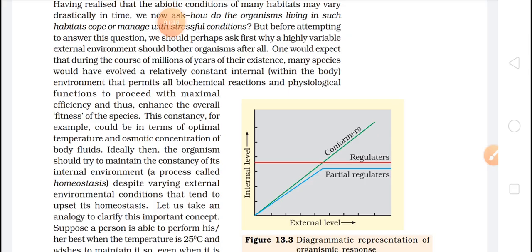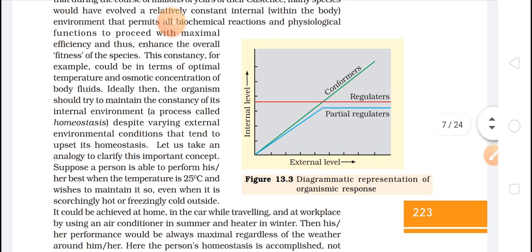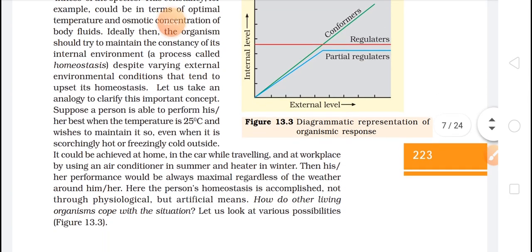This constancy, for example, could be in terms of optimal temperature and osmotic concentration of body fluid. Whatever body fluids and temperature they had, that kept them alive. Ideally, then, the organism would try to maintain the constancy of its internal environment, that is homeostasis, despite a varying external environment that leads to upsetting its homeostasis.